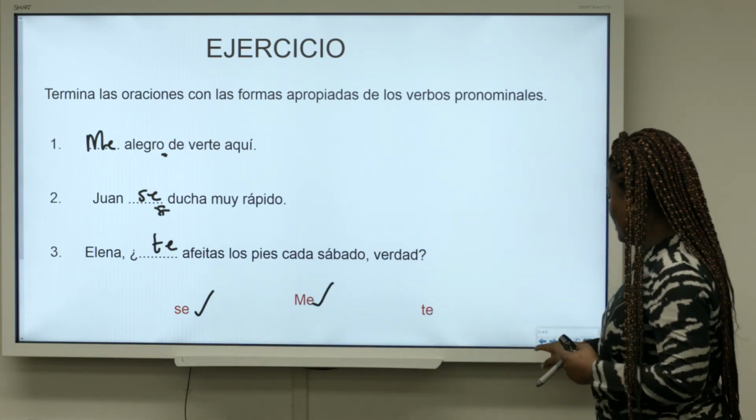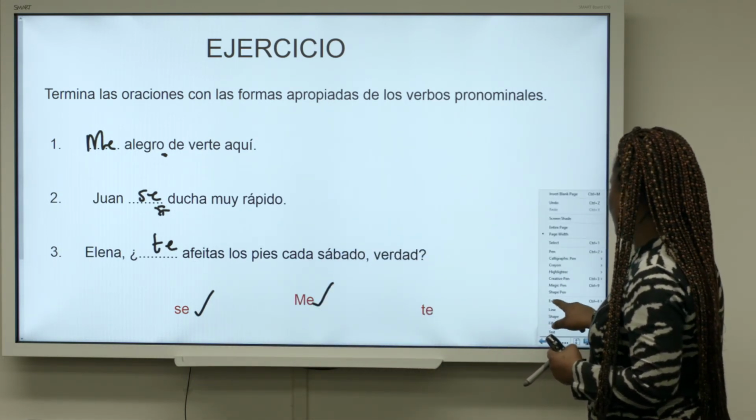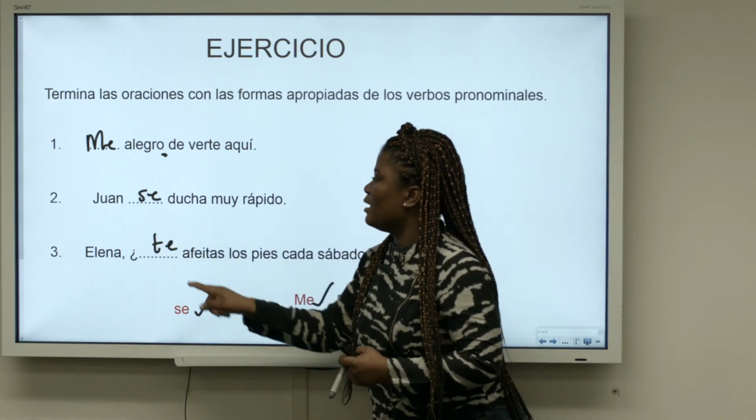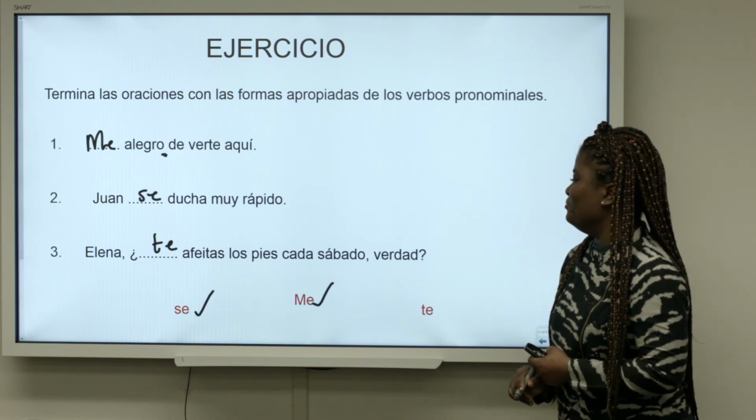Elena, te afeitas los pies cada sábado, ¿verdad? Elena, you shave your legs every Saturday, right?